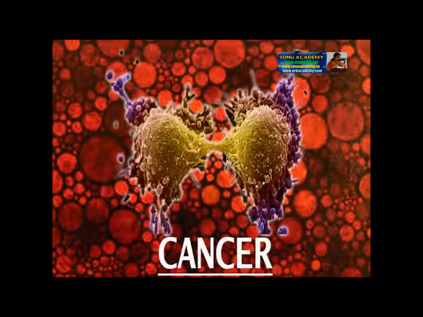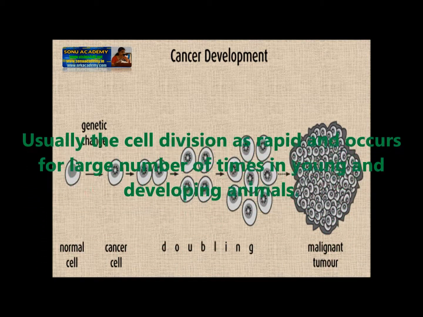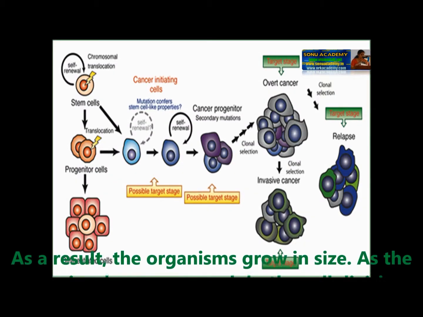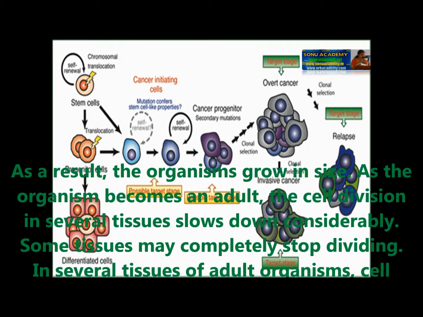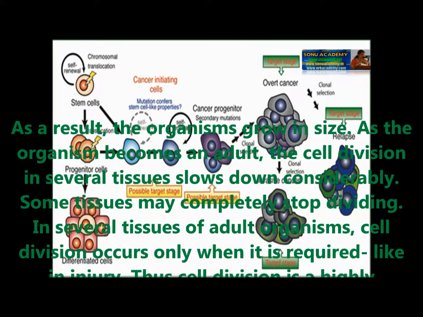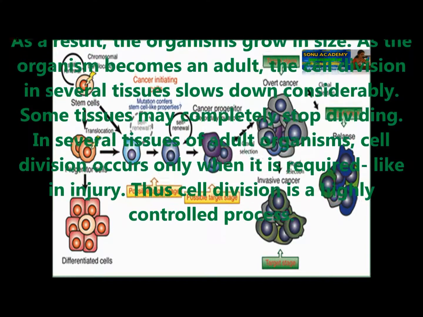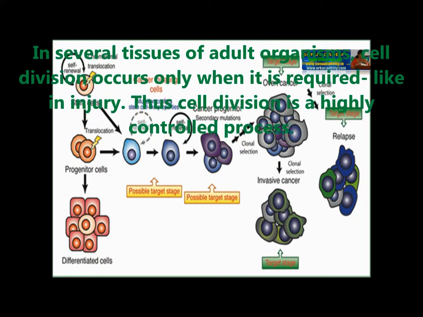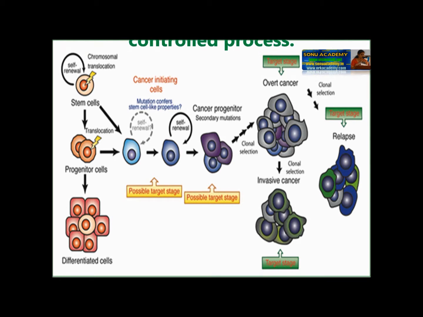Cancer. Children, in the last lesson you have learnt the importance of cell division. Usually cell division is rapid and occurs a large number of times in young and developing animals. As a result, the organism grows in size. As the organism becomes an adult, cell division in several tissues slows down considerably. Some tissues may completely stop dividing. In several tissues of an adult organism, cell division occurs when it is required, for example, after an injury. Thus, cell division is a highly controllable process.